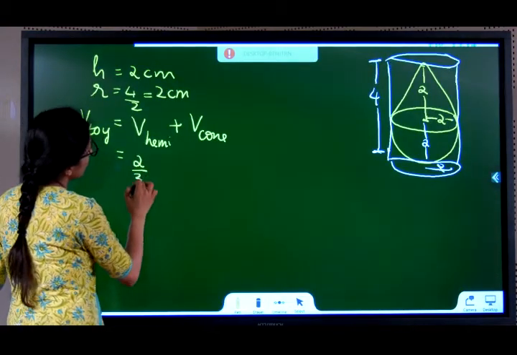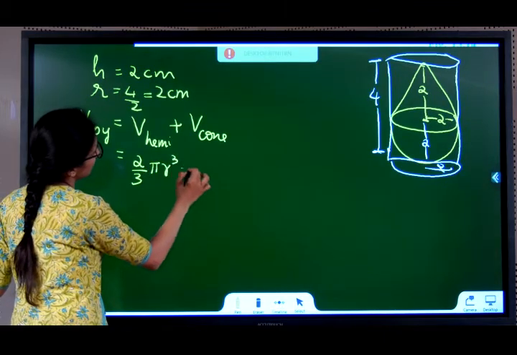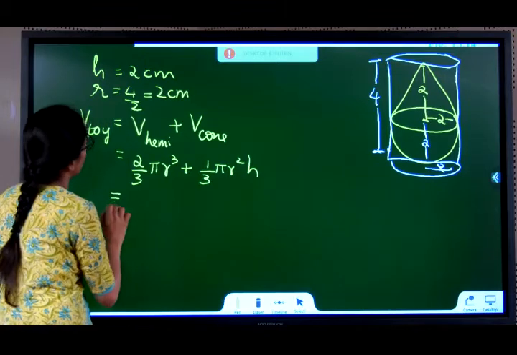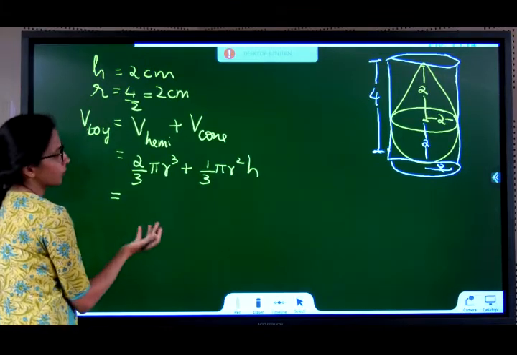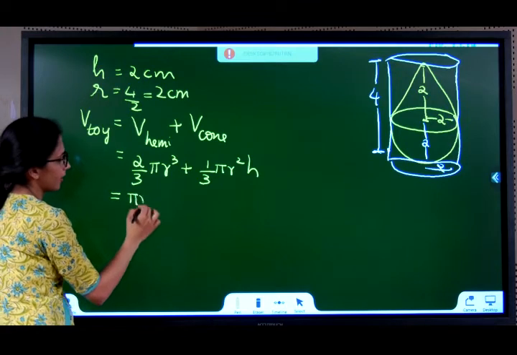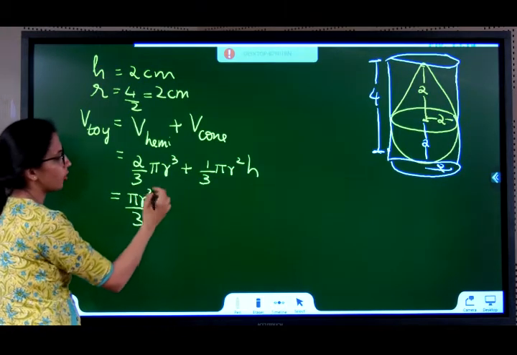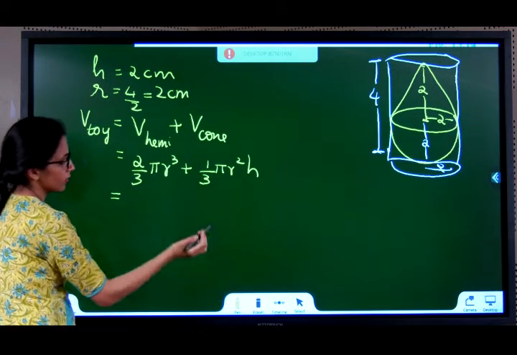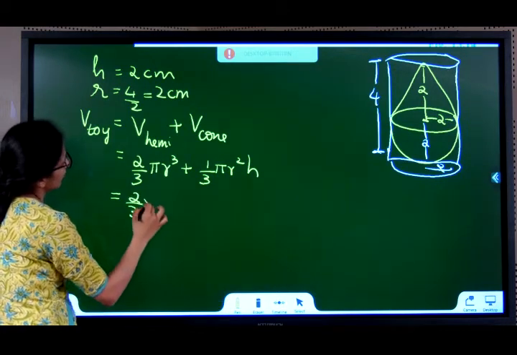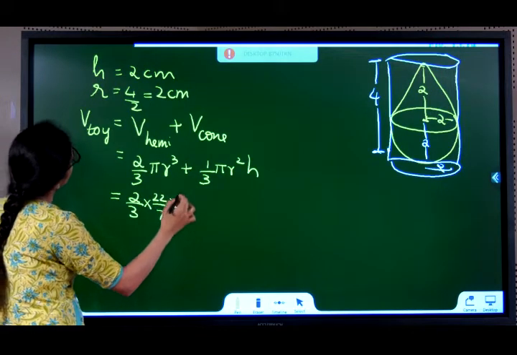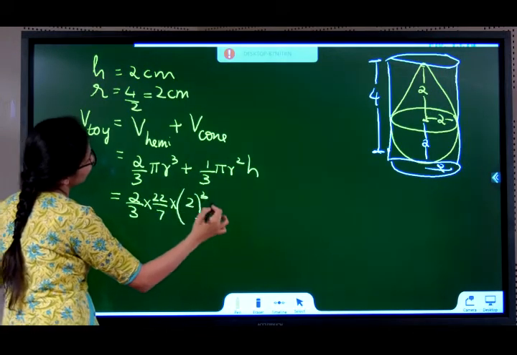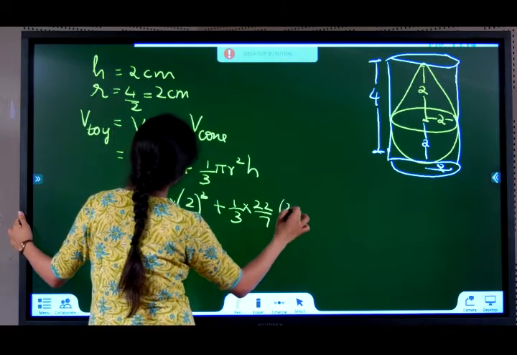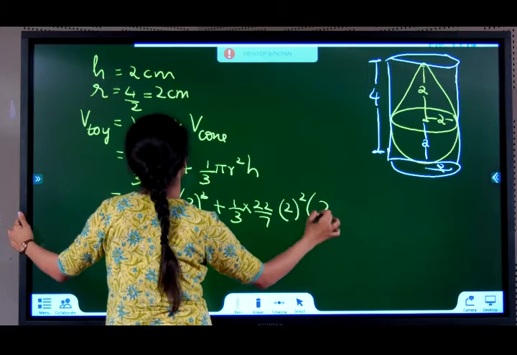So, 2 by 3 pi r cube plus 1 by 3 pi r square h. You can take pi r square common if you want, or you can directly substitute, choice is yours. 2 by 3 into 22 by 7 into r is 2, 2 cube plus 1 by 3 into 22 by 7 into 2 square into h, which is again 2.